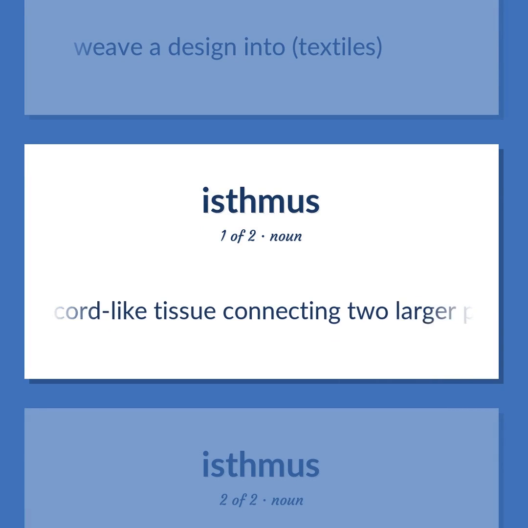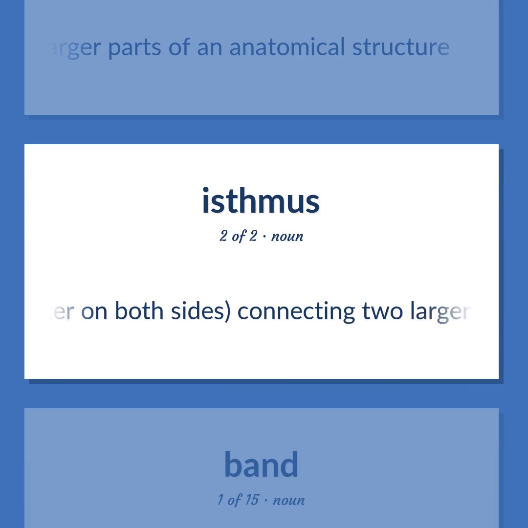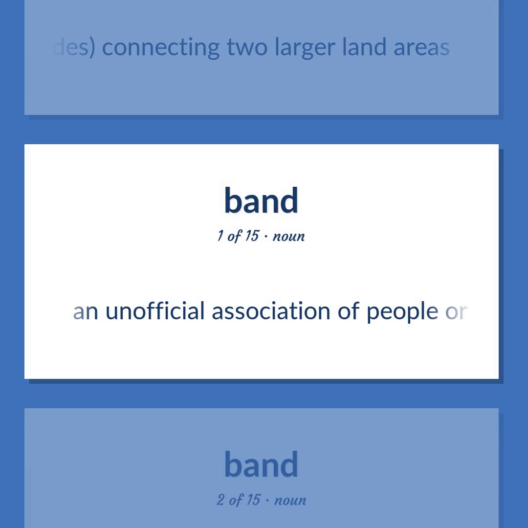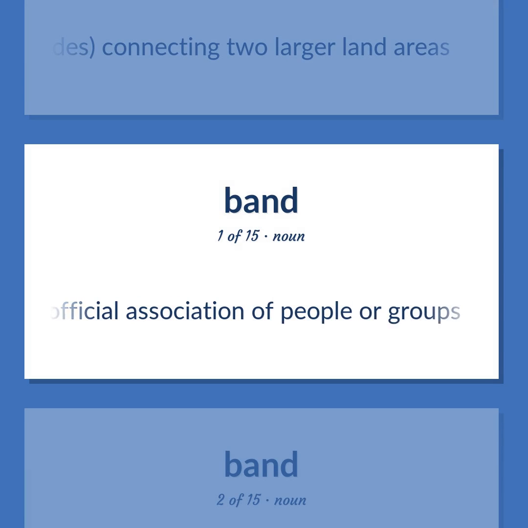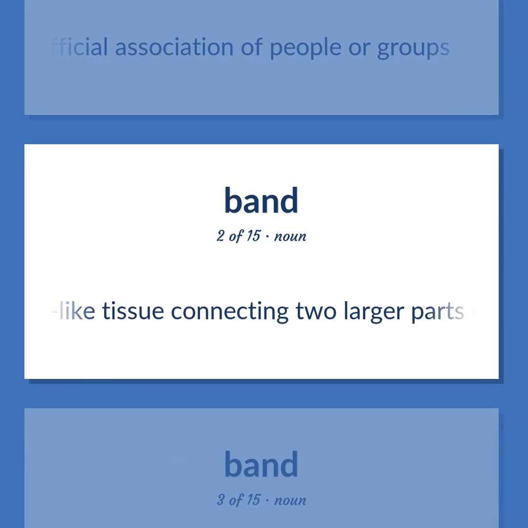A cord-like tissue connecting two larger parts of an anatomical structure. A relatively narrow strip of land, with water on both sides, connecting two larger land areas. An unofficial association of people or groups. A cord-like tissue connecting two larger parts of an anatomical structure.